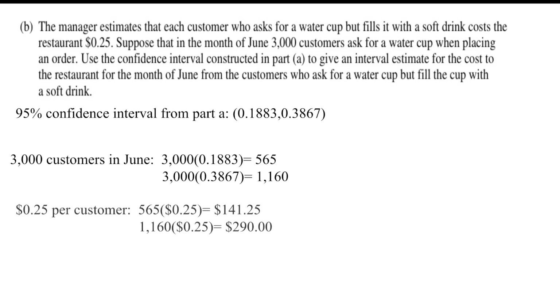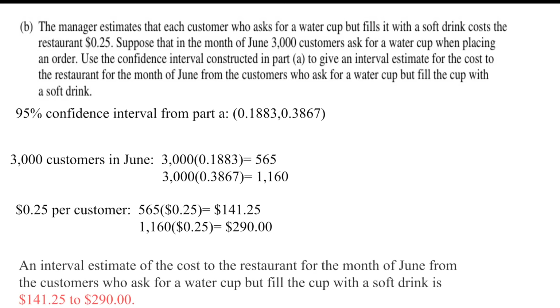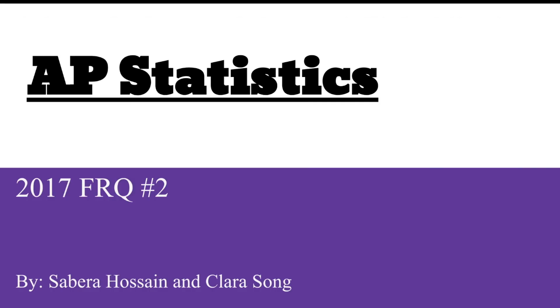From there, we multiply 0.25 times 565 and we get 141.25. And we multiply 1,160 times 0.25 and get 290. Therefore, an interval estimate of the cost to the restaurant for the month of June from the customers who ask for a water cup but fill the cup with a soft drink is between $141.25 and $290. And that is how you do the AP Statistics 2017 FRQ number 2.